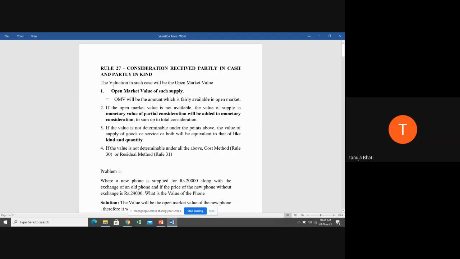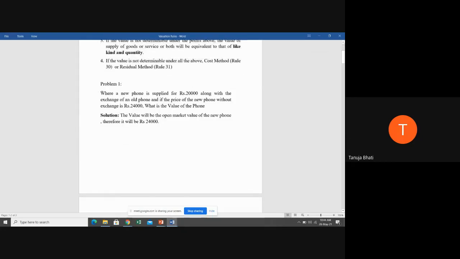So students, is this rule number clear? Yes, ma'am. Next, let us see a problem on this so that you understand it better. A new phone is supplied for rupees 20,000 along with the exchange of an old phone. See students, what is happening here? A phone is being supplied to a customer for 20,000, but only 20,000 is charged because in exchange the customer is giving the old phone. And the price of the new phone without exchange is 24,000. What is the value of the phone?